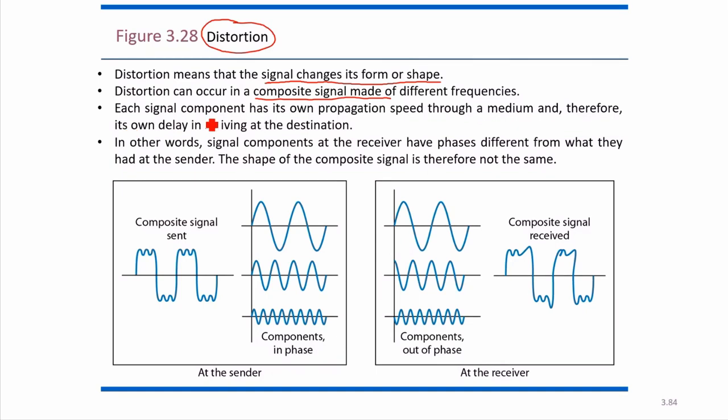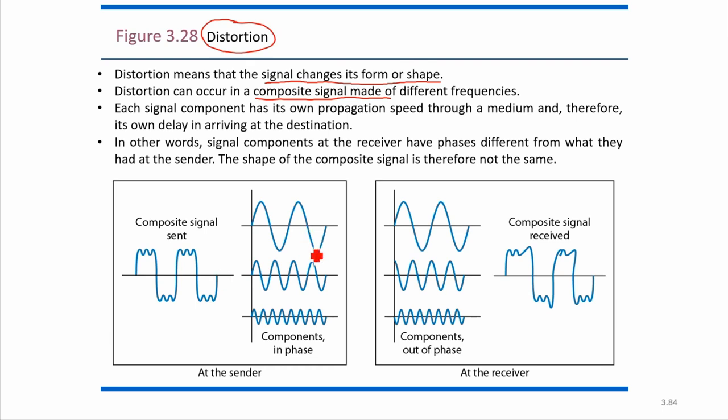Each signal component has its own propagation speed. So suppose this is a composite signal made up of signals 1, 2, and 3. These three are the individual signals. Once we combine them, this will be the composite signal.